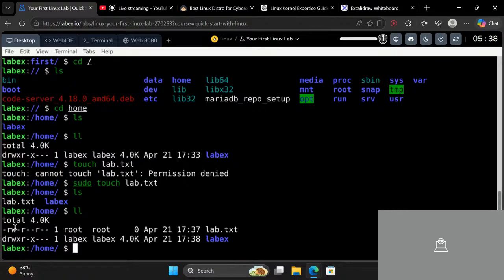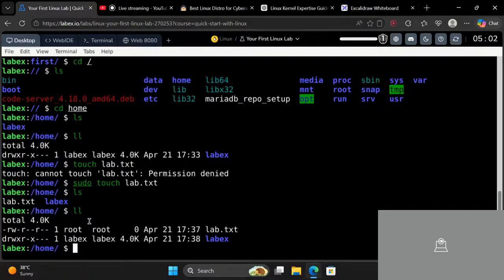It has read, write, but not execute. What permission do members of the root group have? They have read only, and other users also have read only. So this is how you see the permission for any file and directory, and this is how you use the sudo command.